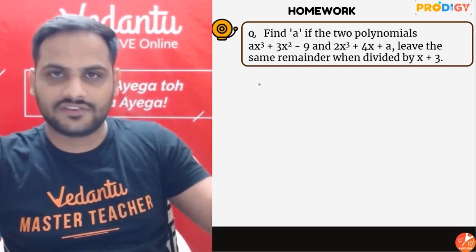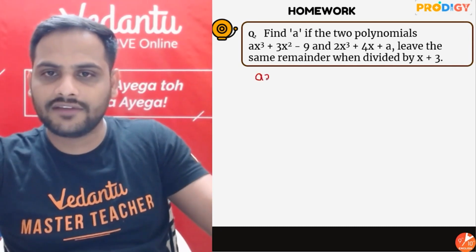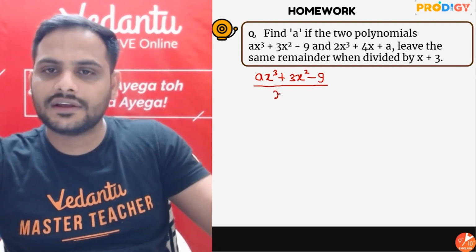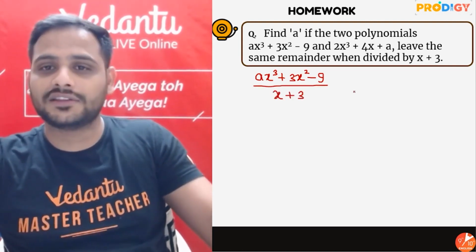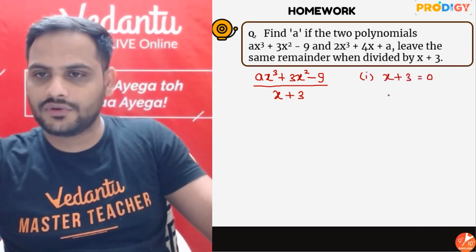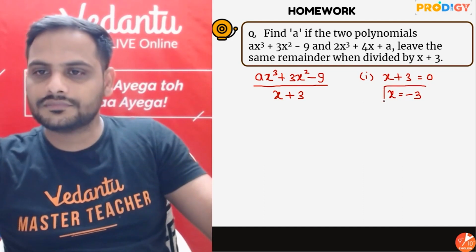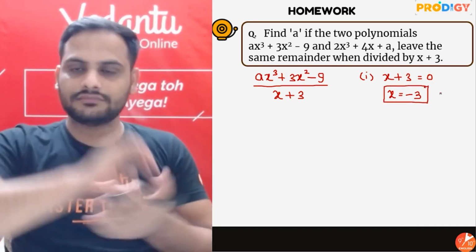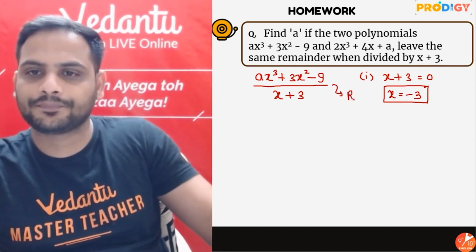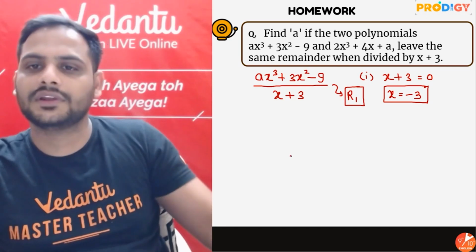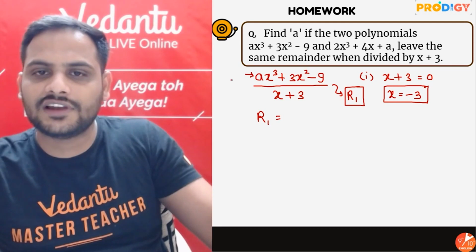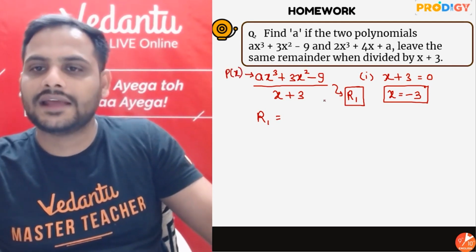Let's see the first division: ax cube plus 3x square minus 9 divided by x plus 3. Using the remainder theorem, we write x plus 3 equal to 0, so x equals minus 3. Let the remainder be r1. Then r1 is the value of the dividend, say p of x, at x equal to minus 3.